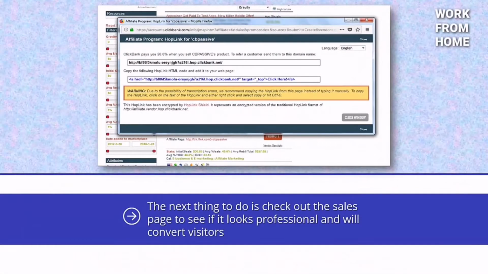The next thing to do is check out the sales page to see if it looks professional and will convert visitors. The page looks good, so it's time to promote the product. You will need a special link to do this, and this is easily obtained by clicking on the Promote button. You will then be asked to enter your nickname, and then this screen will appear. All you need to do is copy the link, and then you can use it to promote the product.